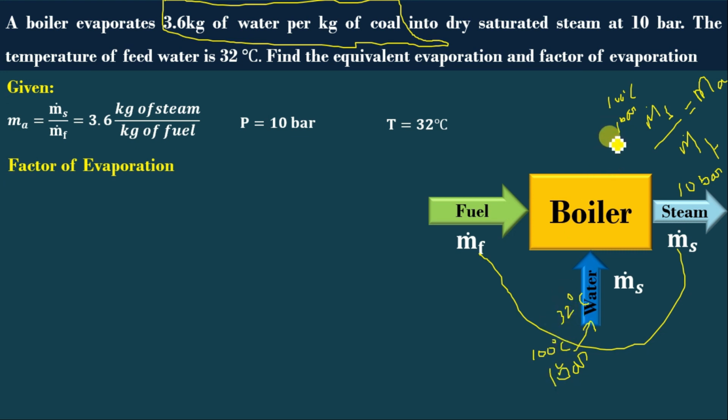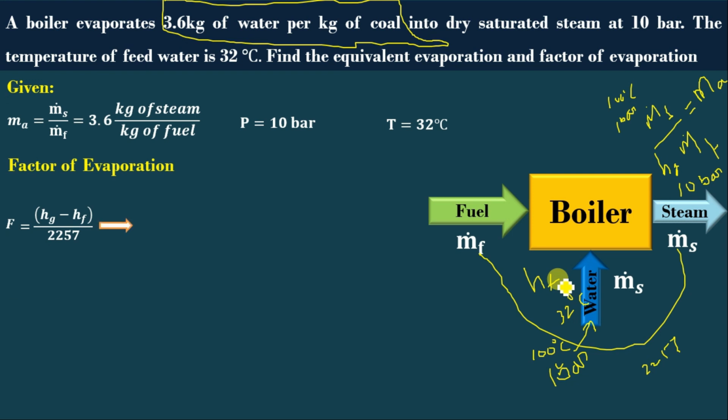During this phase change, it consumes 2257 kilojoules of energy. It is denoted as F, which is equal to the enthalpy of 10 bar dry saturated steam minus the saturated liquid enthalpy at 32 degrees Celsius, divided by 2257.